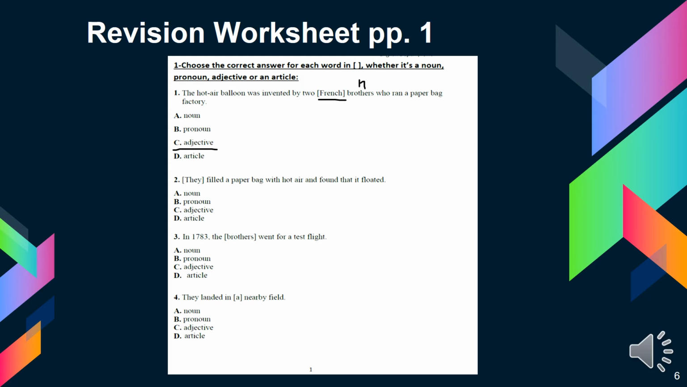Okay, let me change the color. Okay, number 2. They filled a paper bag with hot air and found that it floated. So what is this type of word? They. Is it a noun, a pronoun, adjective, or article? Yes, we have revised this, and they is a pronoun.